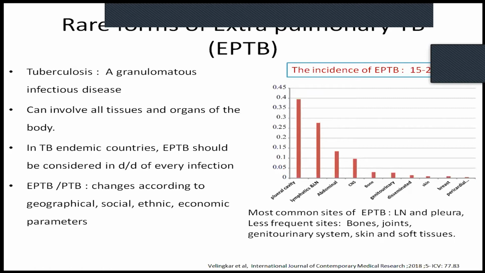And as we are aware, tuberculosis is a granulomatous infectious disease. It can involve all tissues and organs of the body. And in TB endemic countries such as India, extrapulmonary tuberculosis should be considered in the differential diagnosis of every infection which you encounter other than lungs too. Like lungs, yes, but other than lungs too. So the ratio of EPTB to PTB changes according to geographical, social, ethnic, and economical parameters.